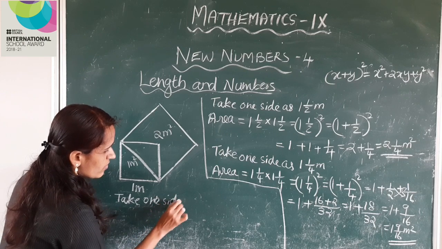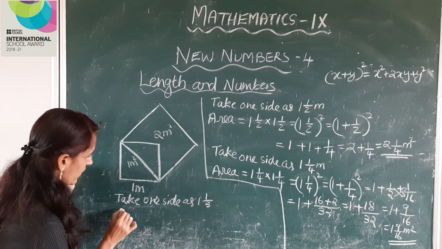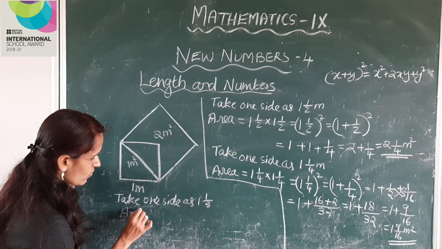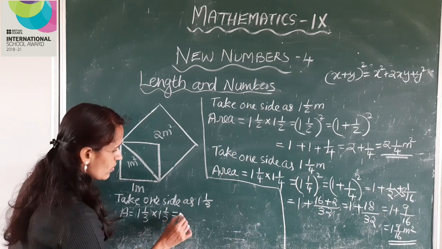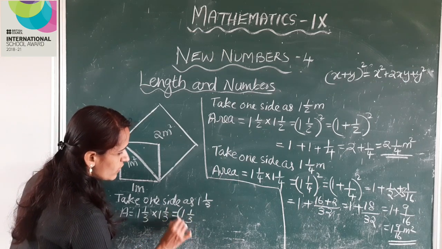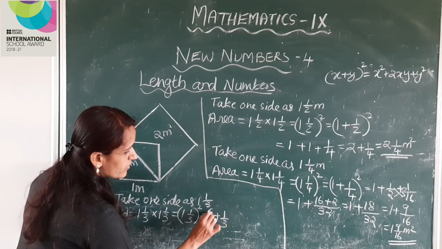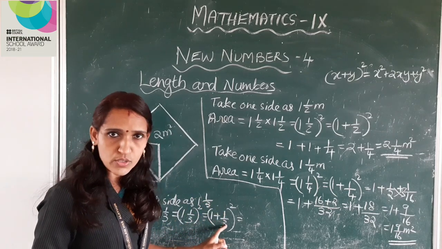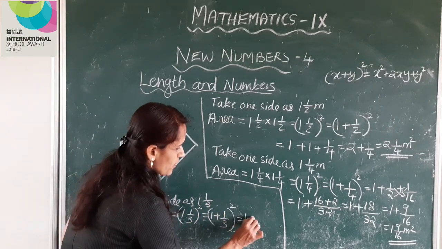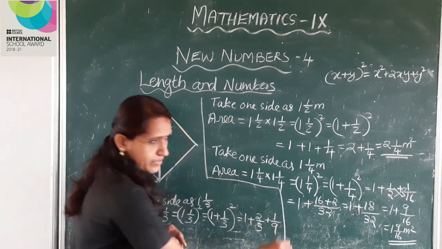1 by 3. So area is equal to 1 by 3 into 1 by 3. 1 by 3 whole square. This is equal to 1 plus 1 by 3 whole square. Here using the identity, 1 plus 2 by 3 plus 1 by 9.